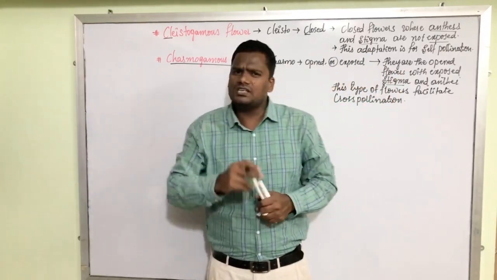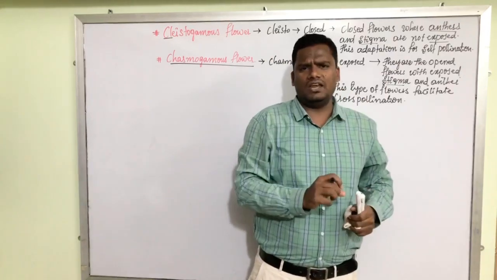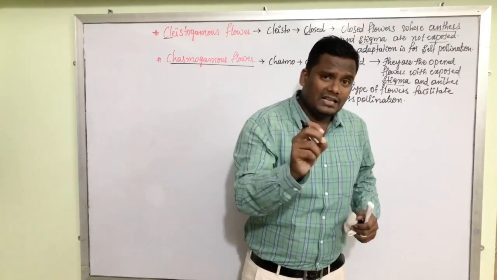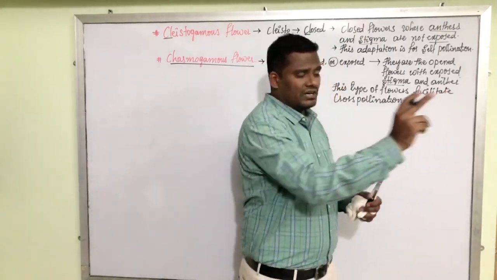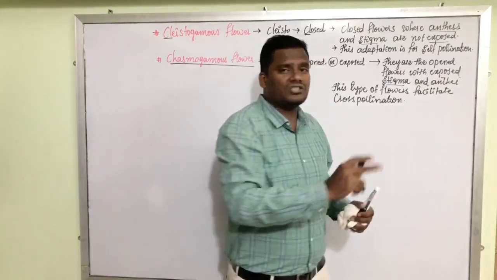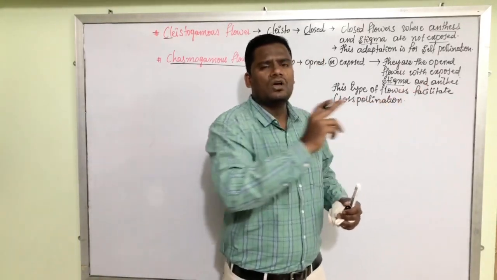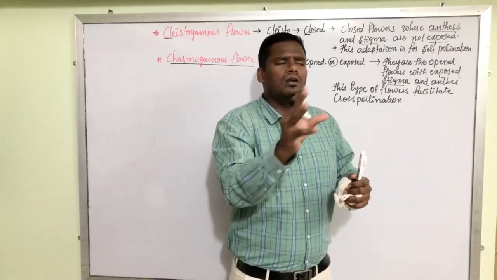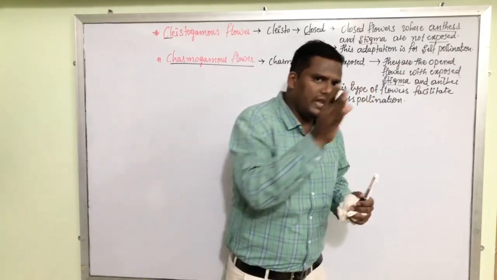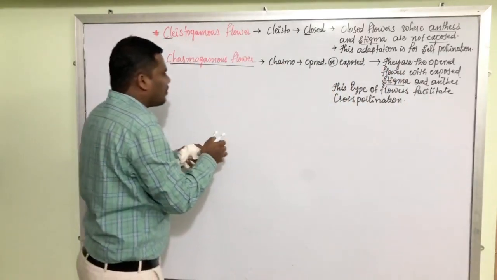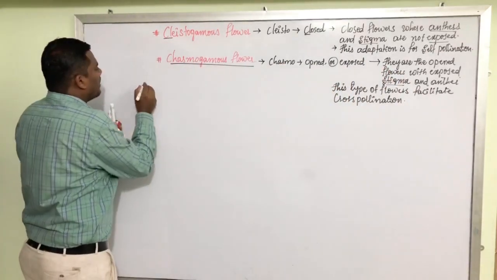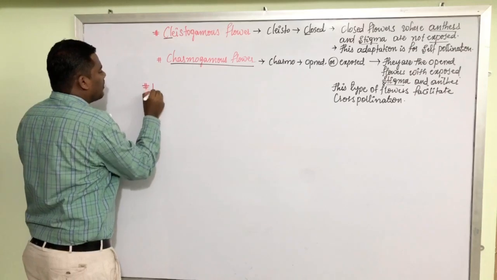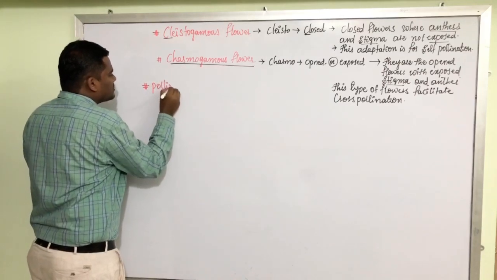This pollination is a very important journey for a pollen grain. Hence, they need some vectors, some vehicles, some agents, some source, some medium for transferring from anther to the stigma. They are called pollinators.